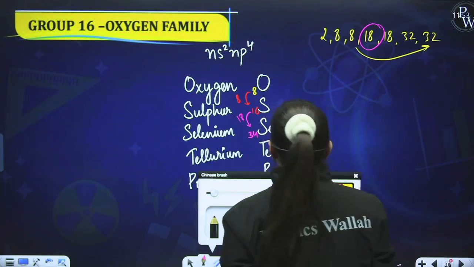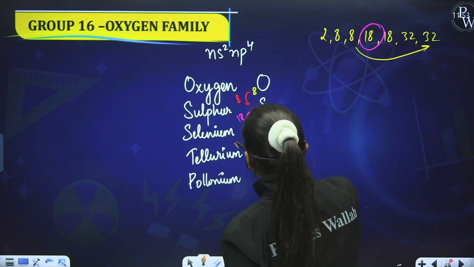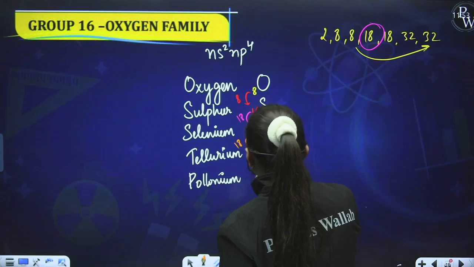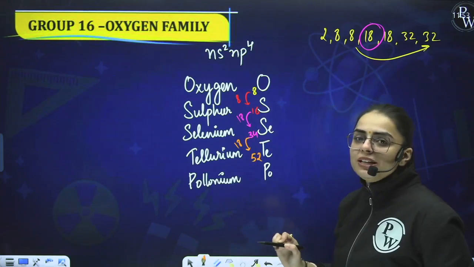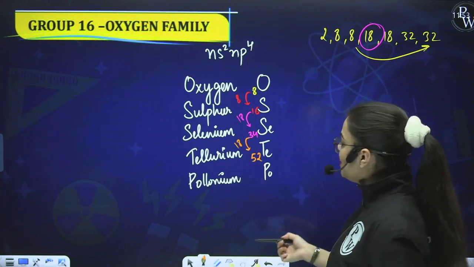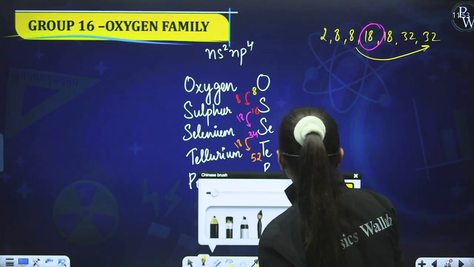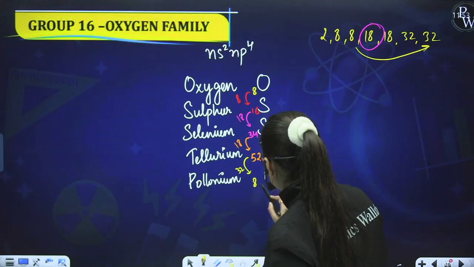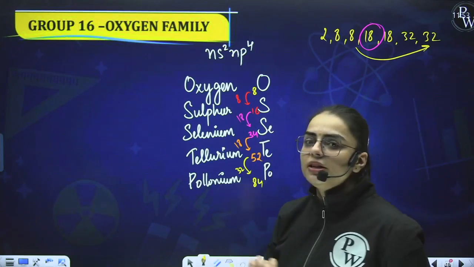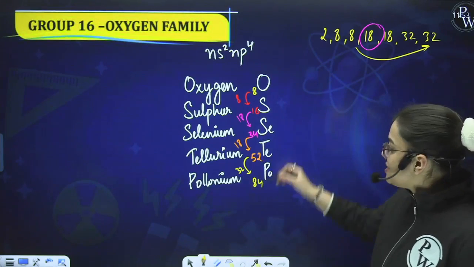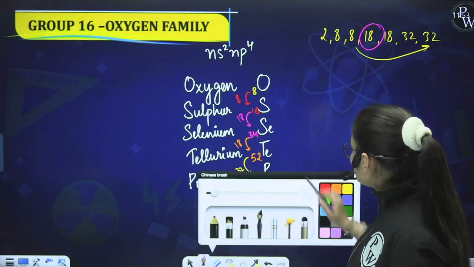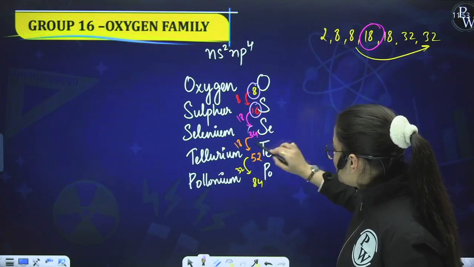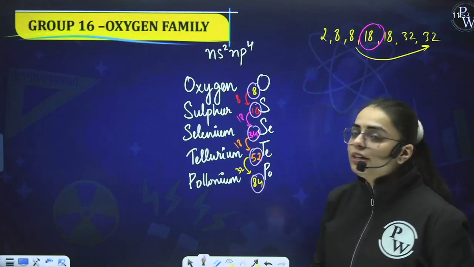After that, you add 18 again and get 52, which is the atomic number for tellurium. Next, for polonium, you add 32 and obtain 84. Is it clear to you? Polonium is 84. So 8, 16, 34, 52, 84 are the atomic numbers.